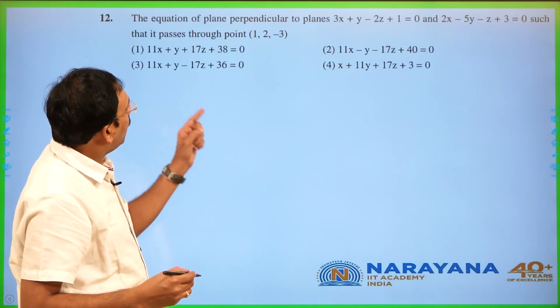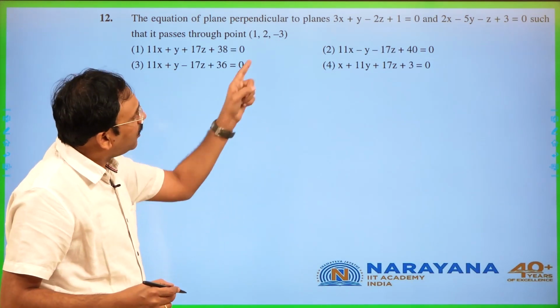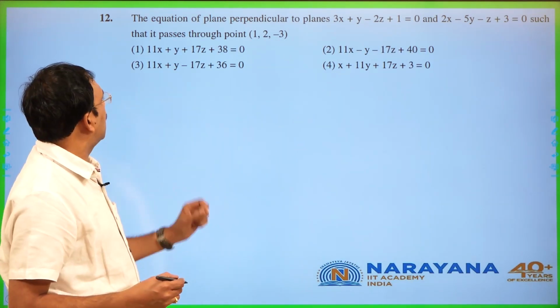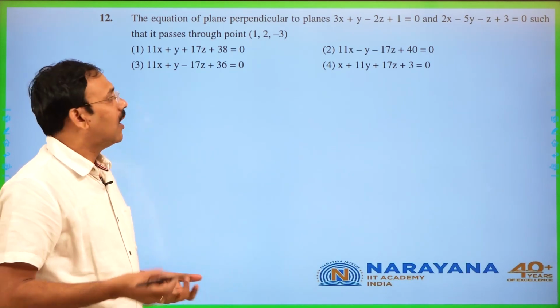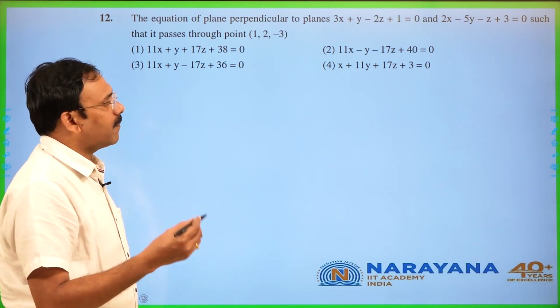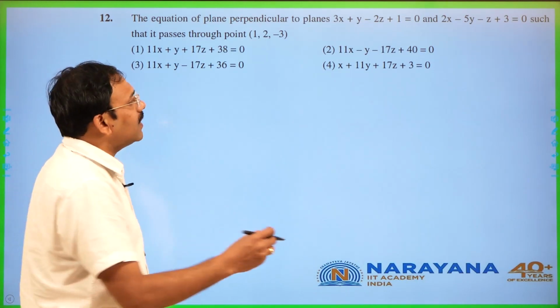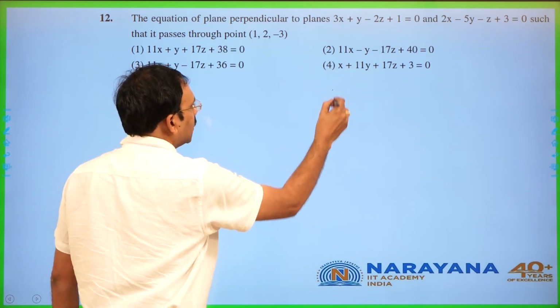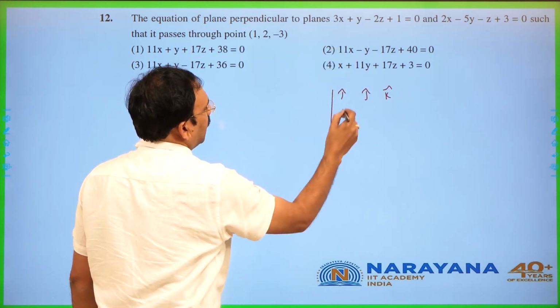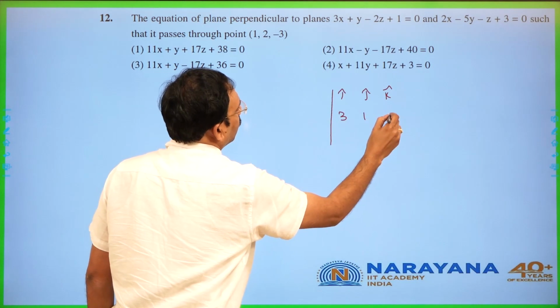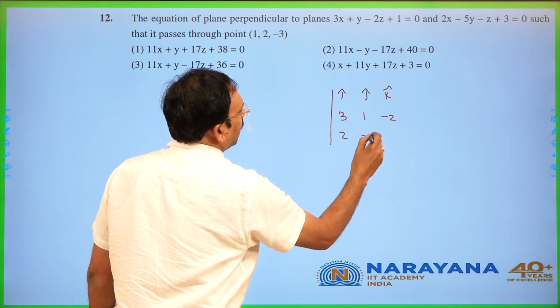Yes, the equation of the plane perpendicular to these two planes and passing through the point. You can verify from the answer to the question. Our plane is to be perpendicular in the sense its normal is perpendicular to both the normals. You can just consider the cross product of i, j, k, the normals of the first plane and second plane.